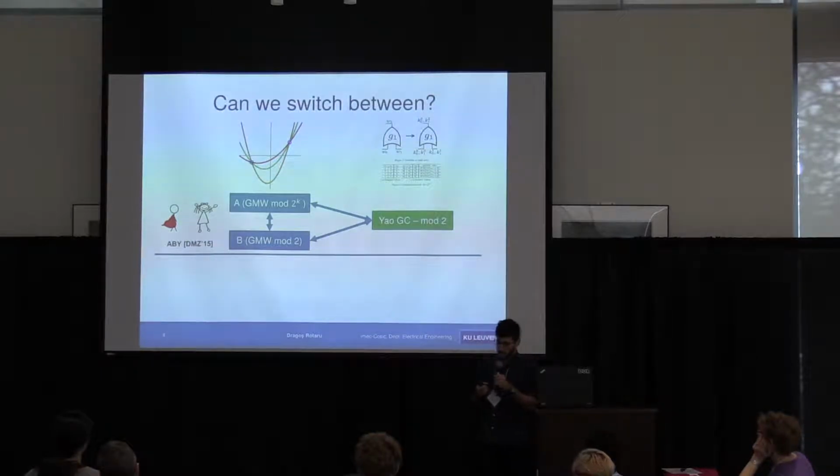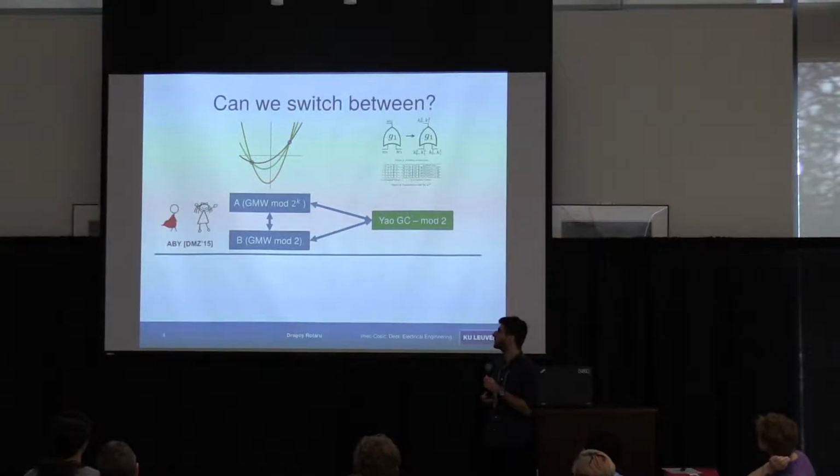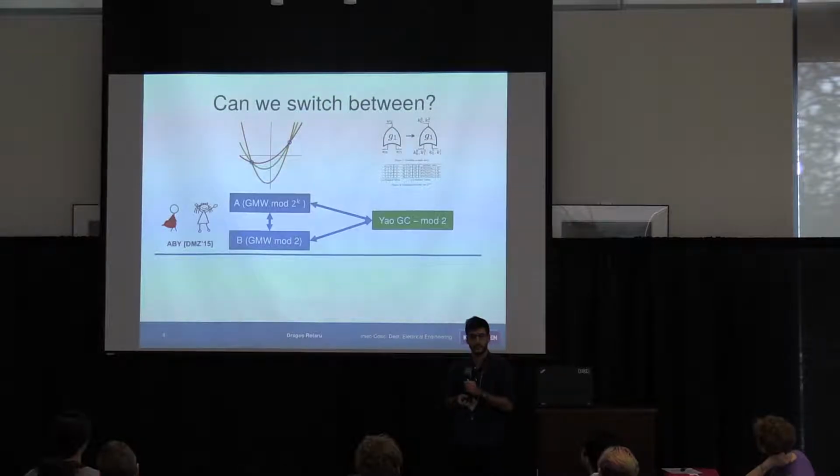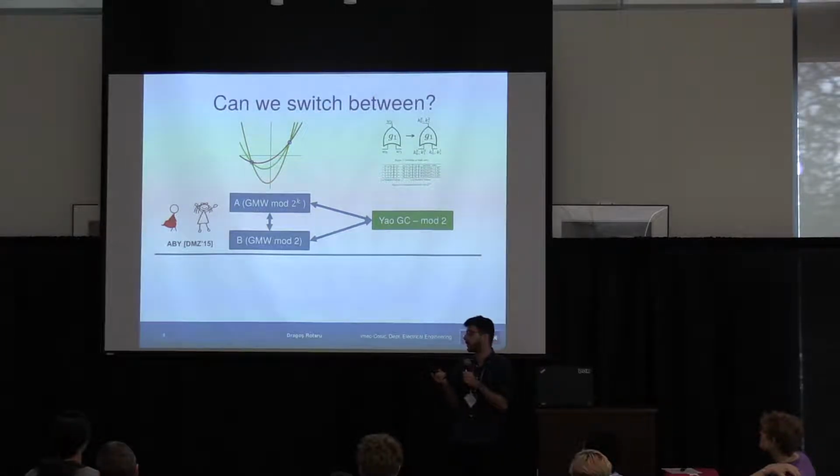So now the question is, can we switch between the 2 paradigms so that we can get more efficient protocols? And there is some previous work to do this. There's ABY, which is done by Demmler, Zohner, and Thomas Schneider. It's done in the semi-honest setting with 2 parties.